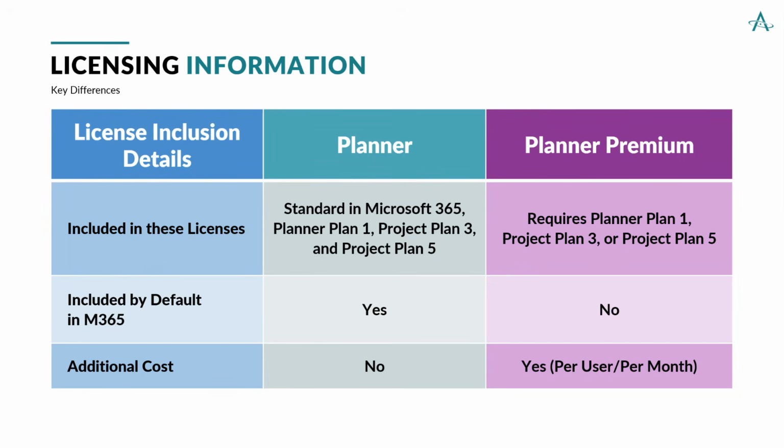Planner Premium is available once you start using Planner 1. If you have a Planner 1, Project Plan 3, or Project Plan 5 license, Microsoft Planner Premium is now available. Now, Planner is still available regardless of which licensing model you use. If you have Planner 1, Plan 3, or Plan 5, you can still use the basic Planner, but you also have access to Planner Premium.